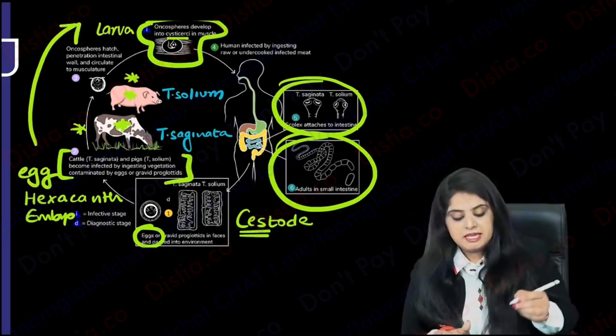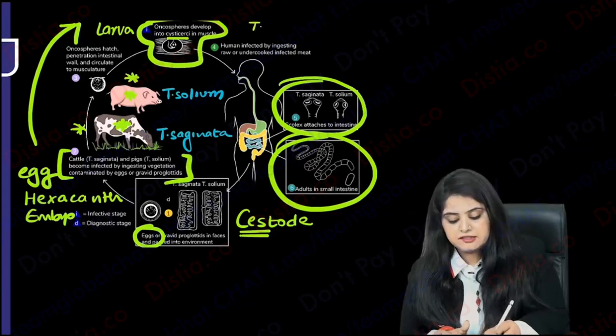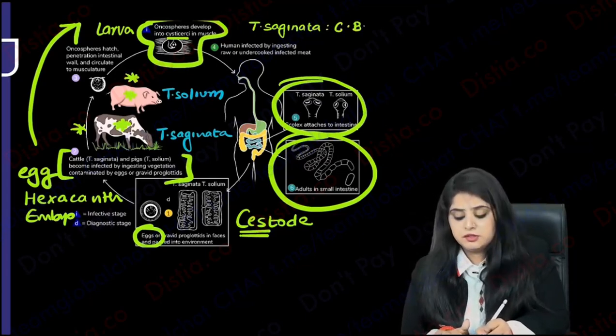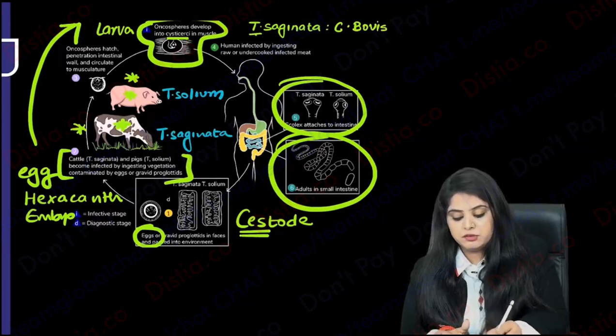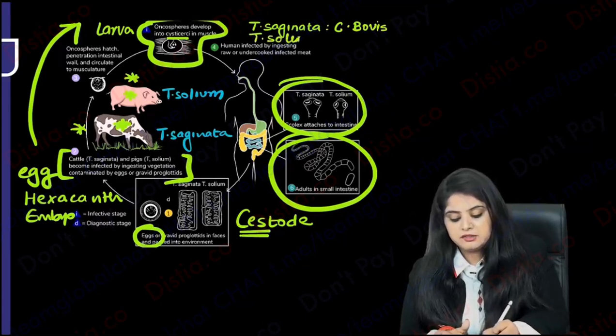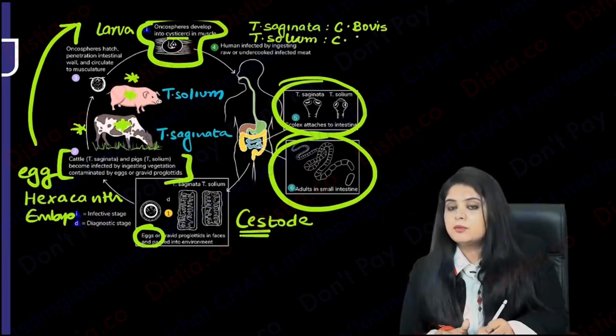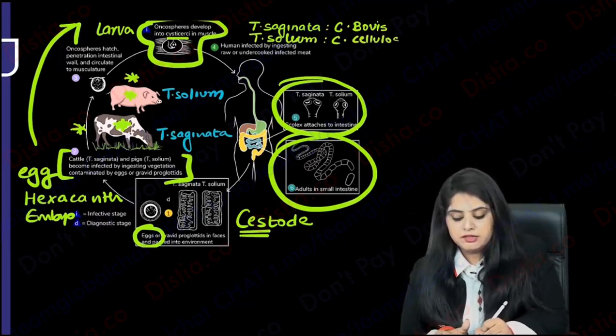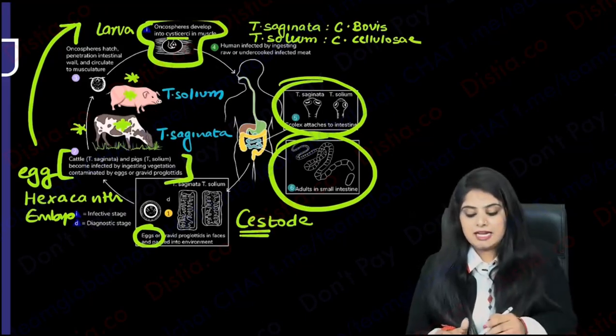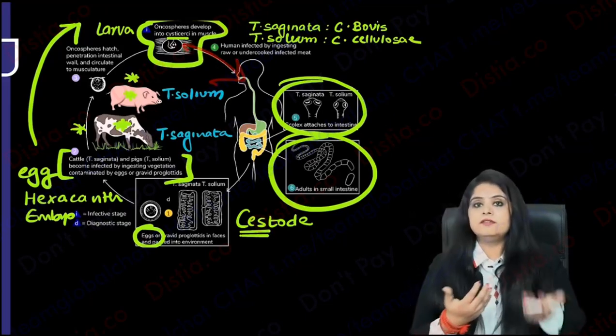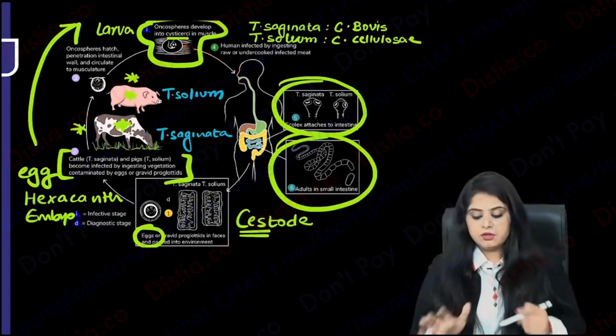And now tell me, if you are dealing with, say, Taenia saginata, the cattle one, what is the name of the larva? Cysticercus cellulosae or Cysticercus bovis? Ma'am, with cattle it will be bovis. And if you're talking about Taenia solium, then cellulosae is going to be the name of the larva. And that depends on what we eat. Whether we eat cattle or we eat pig, we are going to get the infection.